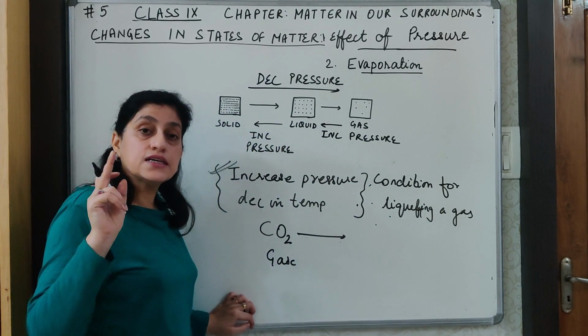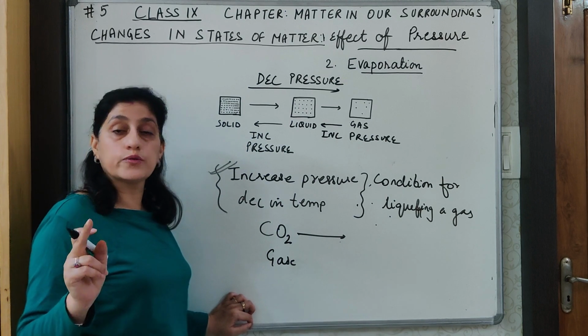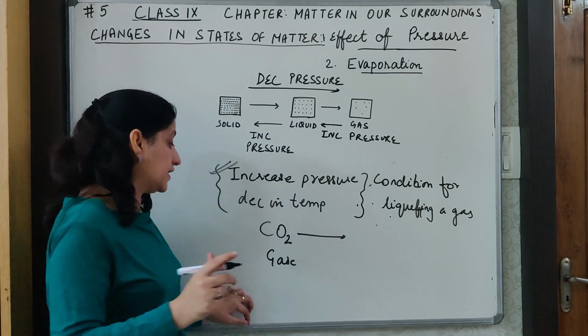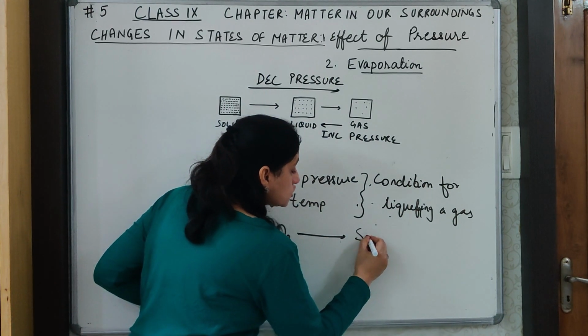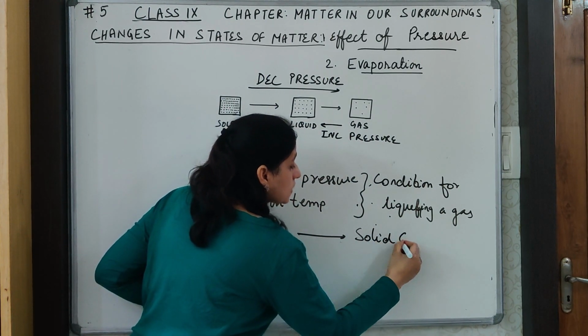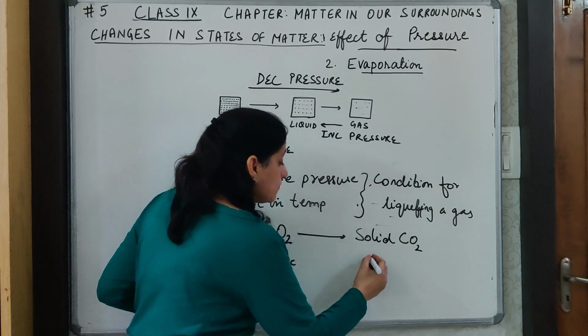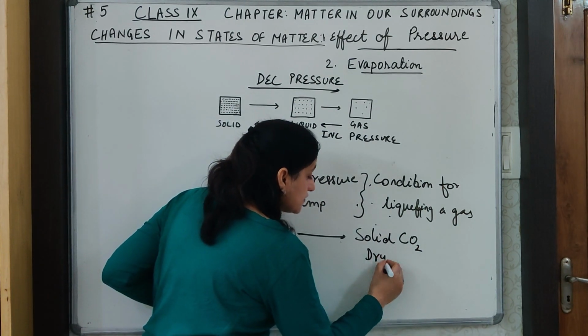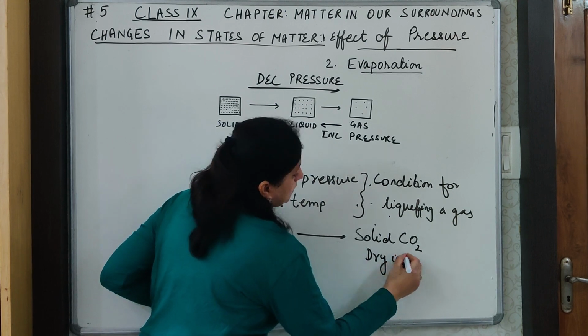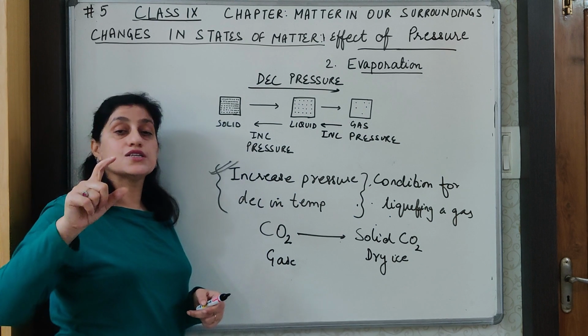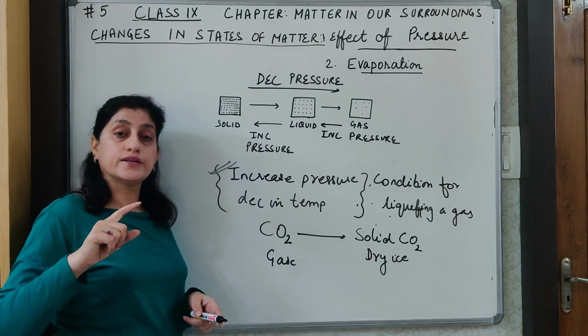But this gas does not come into the liquid state and changes directly into solid state, which is referred to as solid carbon dioxide, and the common name of solid carbon dioxide is dry ice. It is called dry ice because it does not enter into the liquid state.